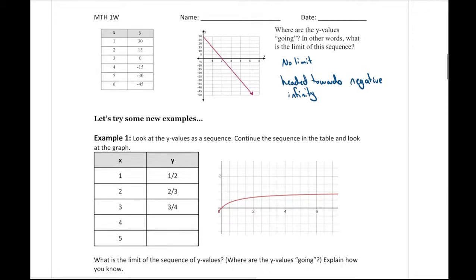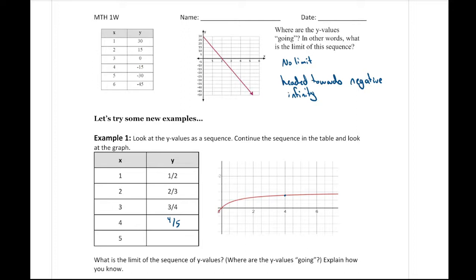Let's take a look at some new examples. Here we have our table of values and our graph. So let's use our table of values to work through the pattern, or use our graph to help us figure that out. So when we're at 4, we're looking at this value here. It's a little bit more than 3/4 or 0.75. We might say, sorry, not 8/10, say it's 4/5.